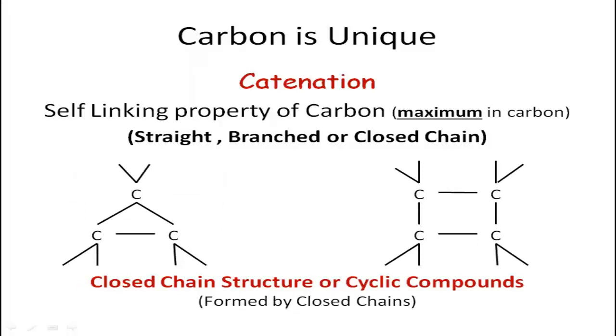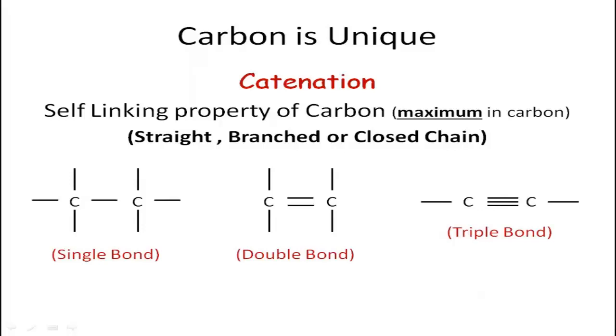Now, these are the examples of closed chains where a closed loop is formed between the carbon atoms. These compounds are also called cyclic compounds, formed by closed chains. While linking, two carbon atoms can be attached to each other with a single covalent bond, a double covalent bond, or a triple covalent bond. That is, the number of electrons shared between two carbon atoms may vary from 1 to 2 to 3, hence forming a single bond, double bond, and triple bond, represented as shown in the images.